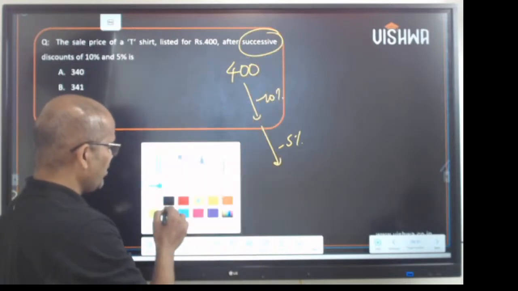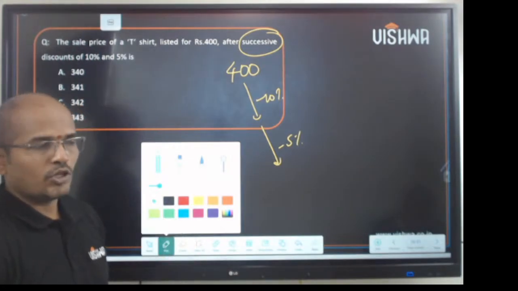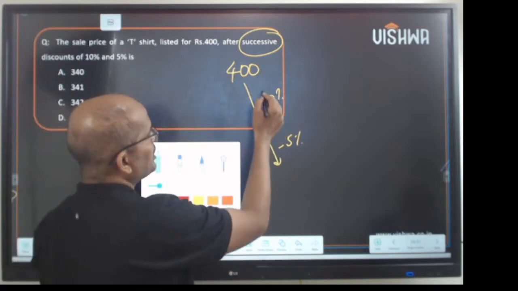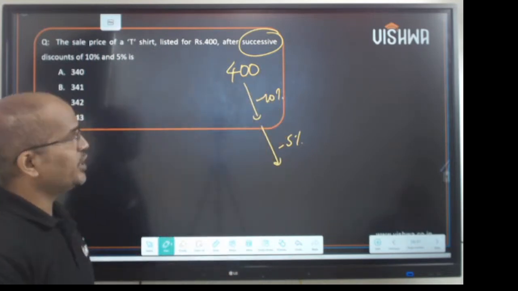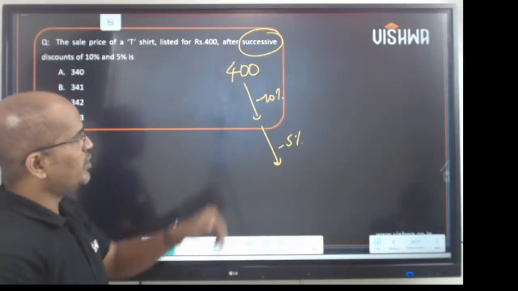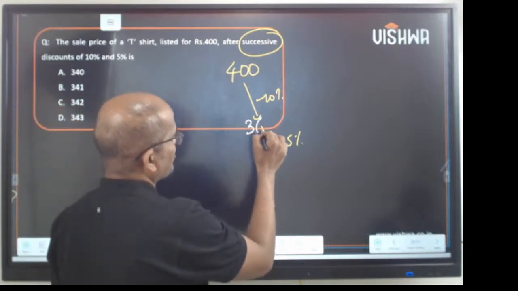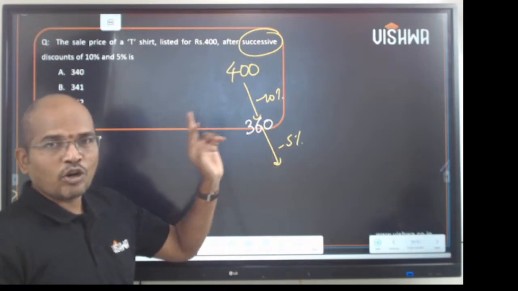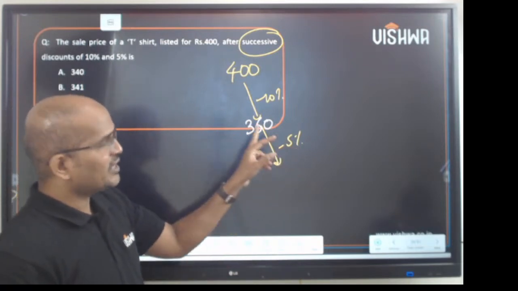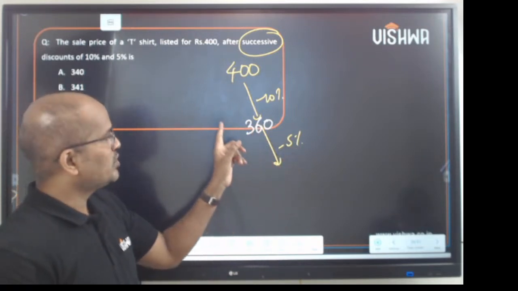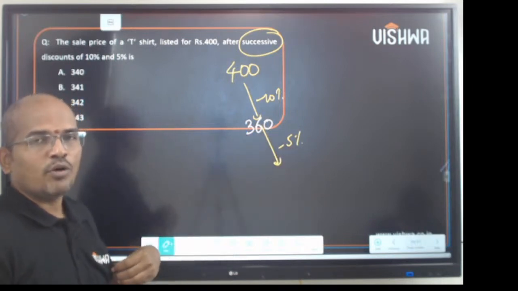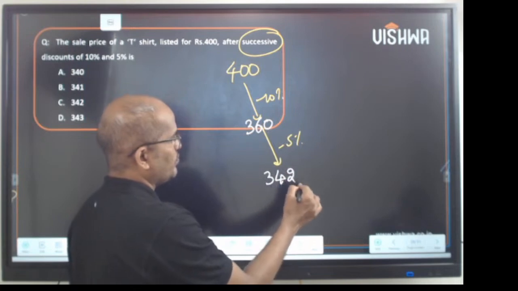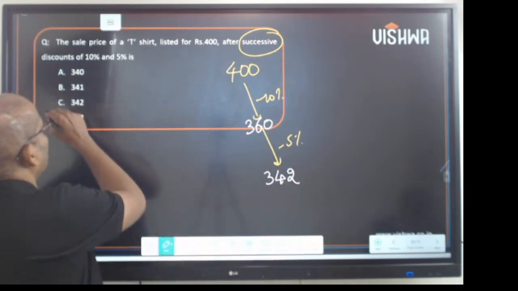It means that give a discount of 10 first, you get a value. On that, give a discount of 5. So 10% of 400 is how much? It is 40. So 400 minus 40 is 360. Right? Now on this 360, give again a discount of 5%. So 10% is 36, 5% is 18. So 360 minus 18 is how much? 340. The answer is option C, 340.